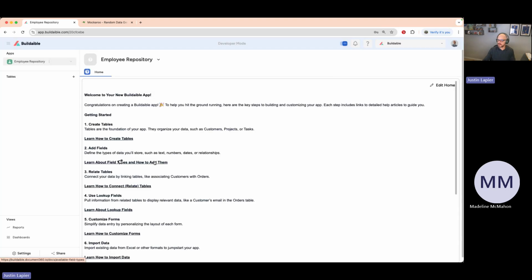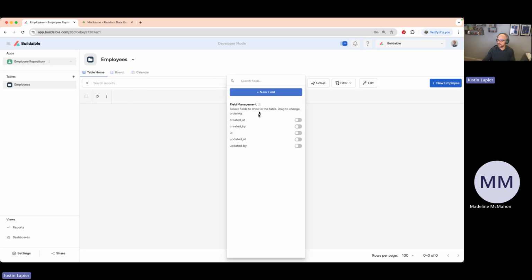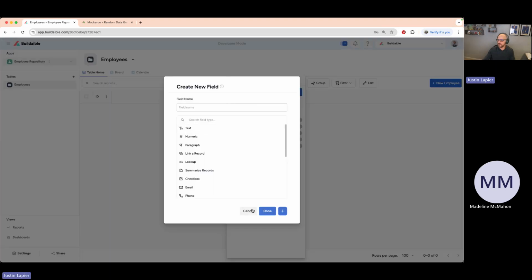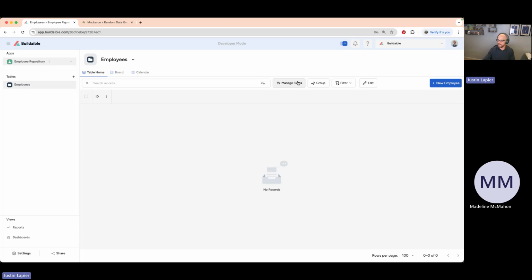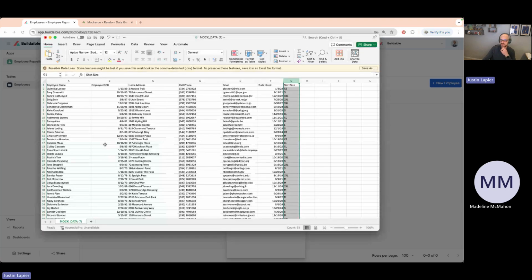And now it's going to start asking me, once I go in, to start creating the fields. So let me go ahead and click Manage Fields, New Field, and I need to create some fields of data for us to be able to import this in. Referring back to our spreadsheet here, we talked about the fields that we currently have, and I listed them off. So the first one that I'm going to create is going to be called employee name.